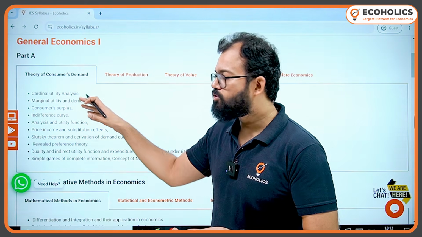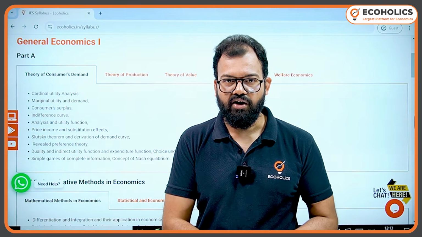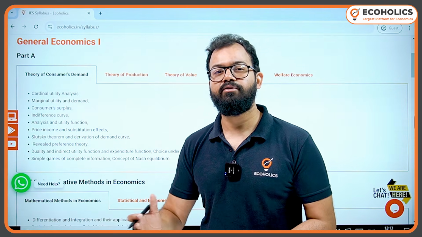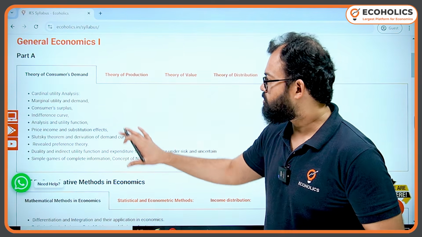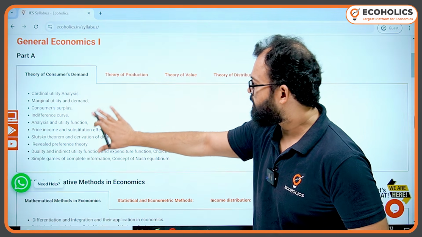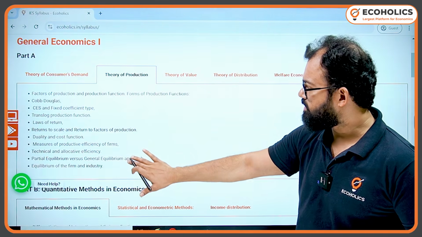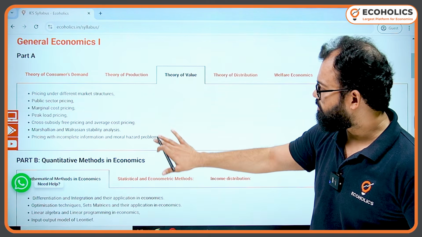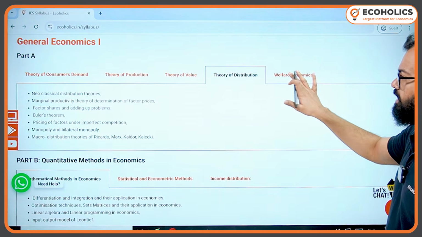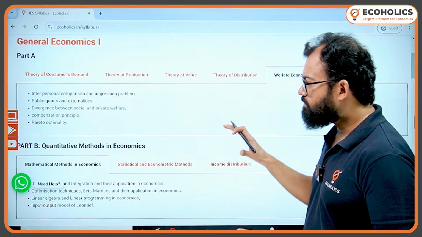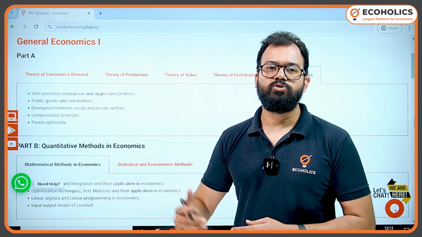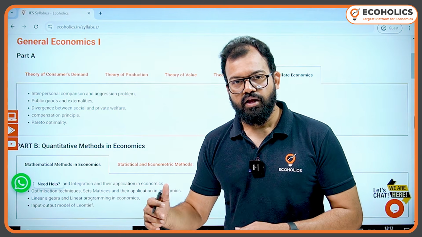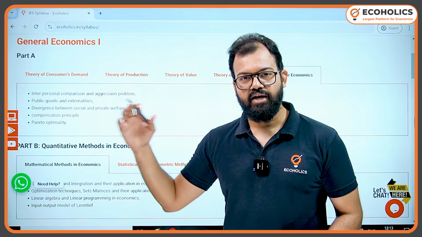Now here, if you take two topics, obviously the time will cut to half, which is 125 days, approximately 4 to 5 months. Now here we need to understand what exactly we need to do. So in theory of consumer demand, similarly if you go for theory of production, theory of value, distribution and welfare economics, when you cover these, you will understand what exactly we need to cover in terms of notes. Now what exactly we need to write in the notes, I'll tell you later on.